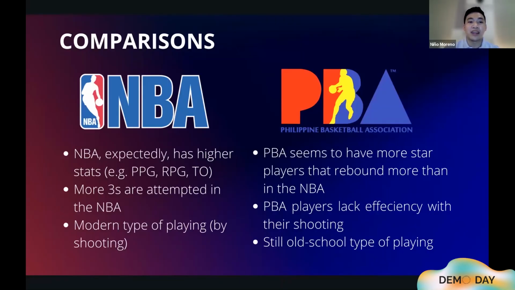Now, if we look at the PBA, it seems to have more star players that rebound more than the NBA. Now, this could be attributed to the PBA players' lack of efficiency with their shooting, making them miss more, thus resulting in more rebounds, whether defensive or offensive. This could be mentioned by some basketball journalists as an old school type of playing, which is reminiscent of the old school NBA, wherein the big men tend to dominate the game offensively and defensively, while the guards are focused on passing and assisting.